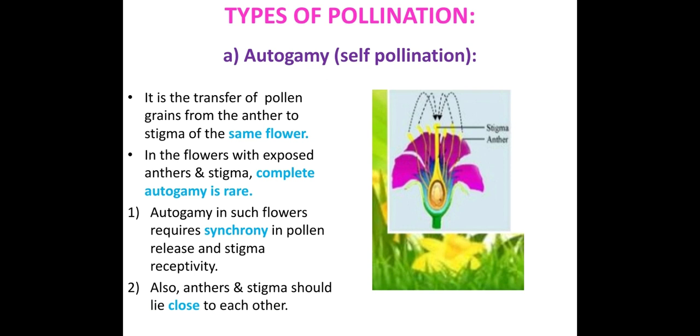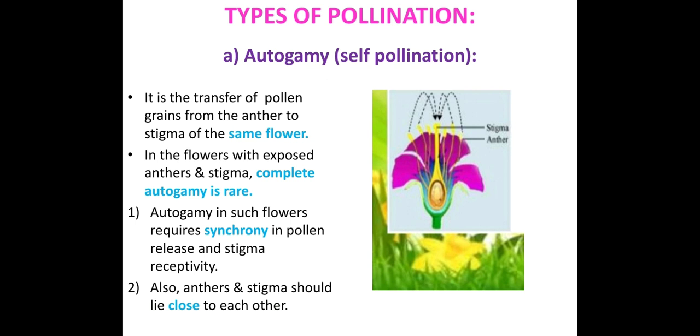So what is autogamy or self-pollination? It is the transfer of the pollen grains from the anther to the stigma of the same flower. Within the same flower, the pollen grains of that flower are transferred onto the stigma of the same flower. This is called self-pollination. In flowers with exposed anthers and stigma, complete autogamy is rare. Why?